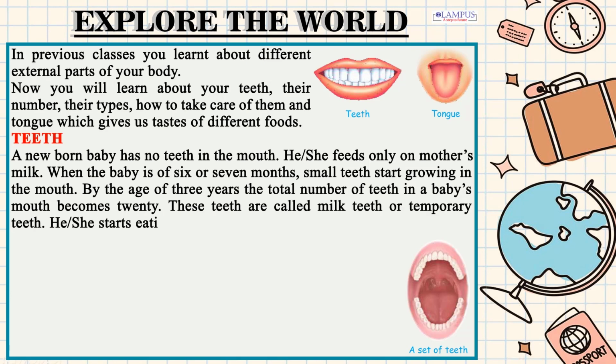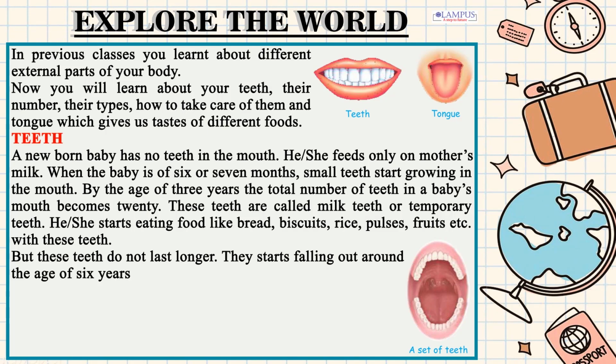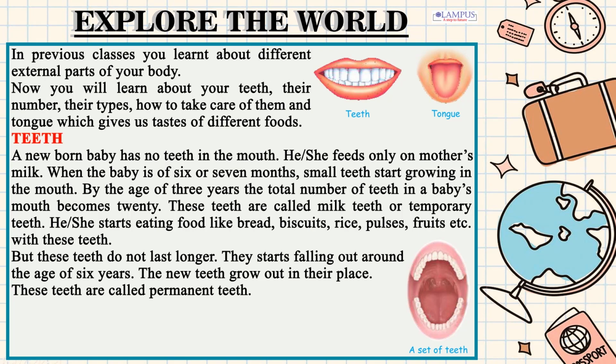She starts eating food like bread, biscuits, rice, pulses, fruits etc. with these teeth. But these teeth do not last long. They start falling out around the age of 6 years. The new teeth grow out in their place. These teeth are called permanent teeth. They remain with us for all our life.